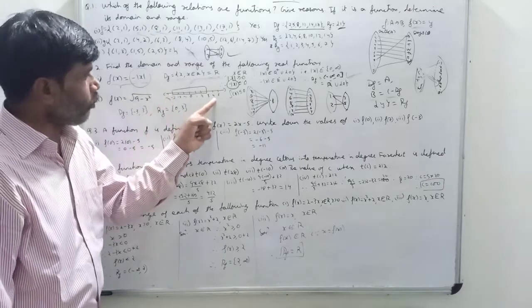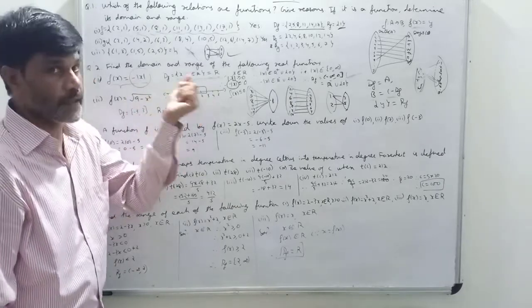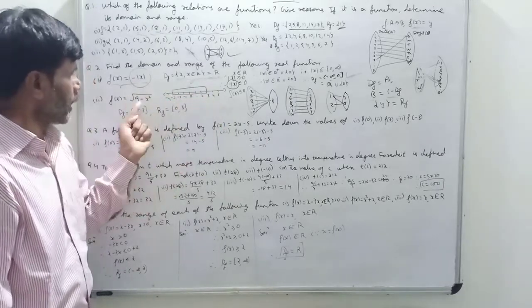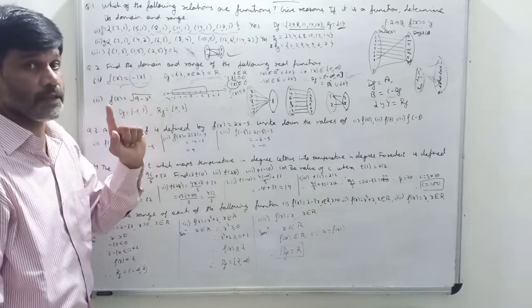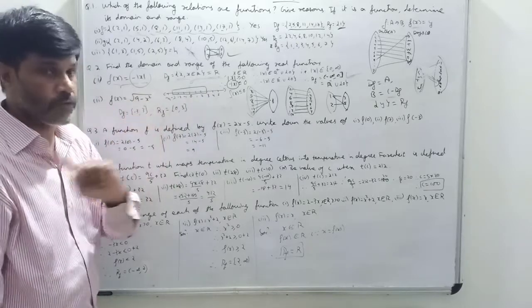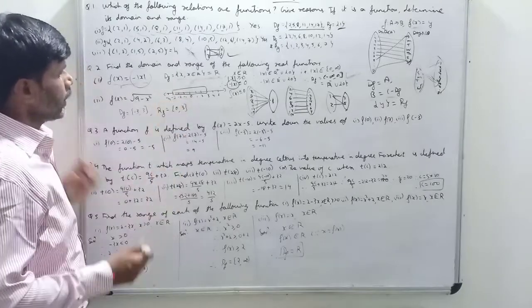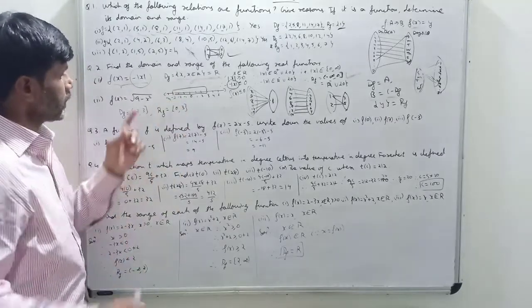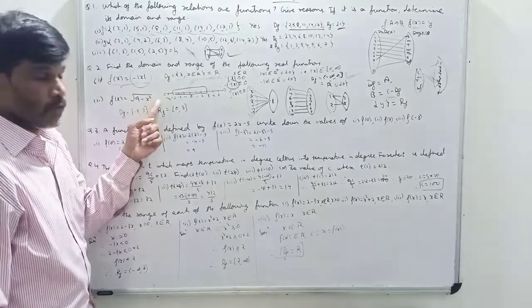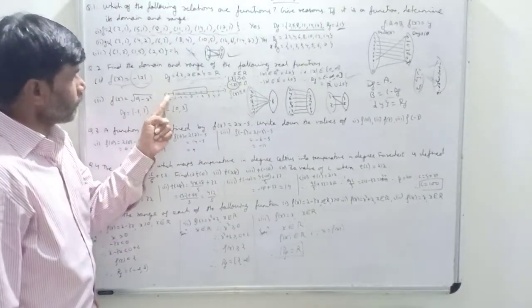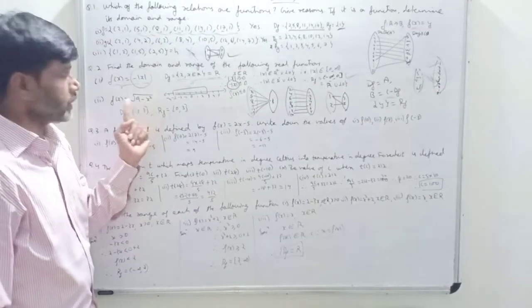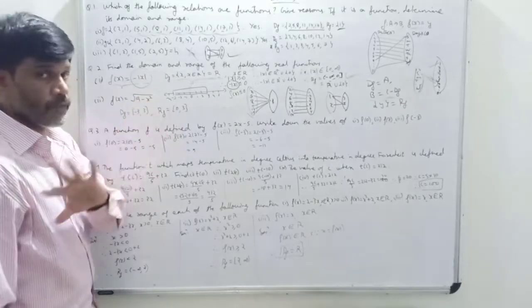If I take a value a little greater than 3, let us take 4. So 9 minus 4 square, that is 16. 9 minus 16 is negative. So square root of a negative number is not defined in the real numbers. Then if I take minus 3, then 9 minus minus 3 the whole square, that is 9, 9 minus 9, 0. Okay. Then if I take minus 4, again minus 4 square will be 16, 9 minus 16 is negative. So therefore square root of a negative is not defined.